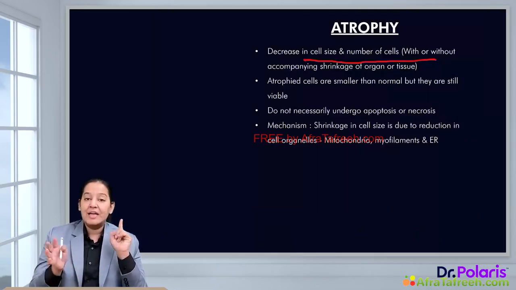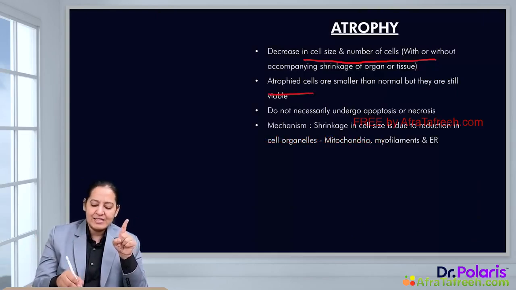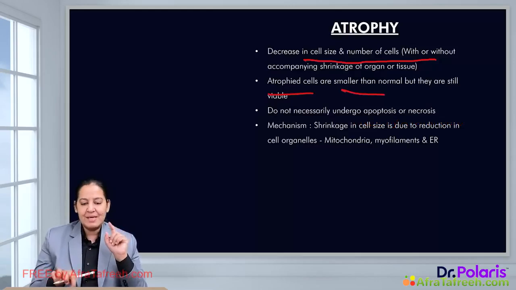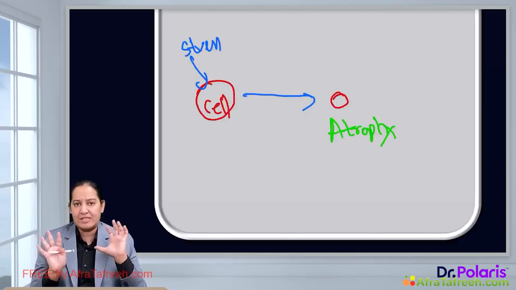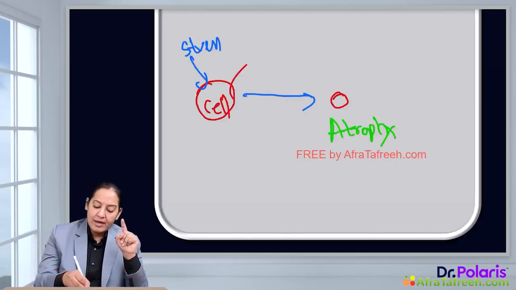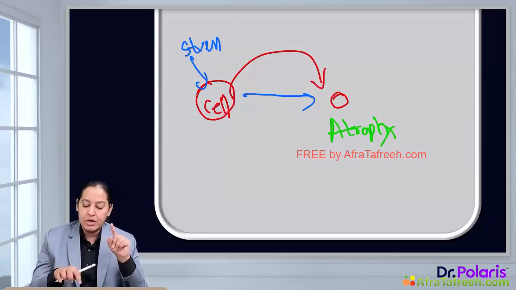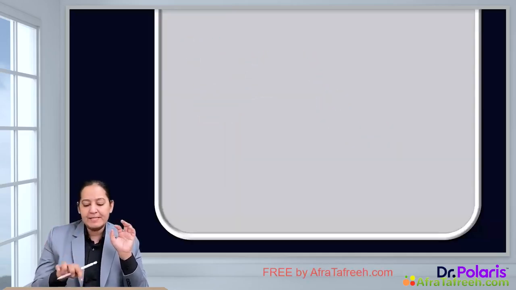Atrophy is decrease in size and number of the cell, right? So the cell becomes atrophied. It is smaller as compared to normal size. What is the mechanism here? It is a shrinkage of the cell, but it is not simple shrinkage. The cell becomes smaller in size because the structural components inside the cell are reduced, to such a level that the cell is still viable.